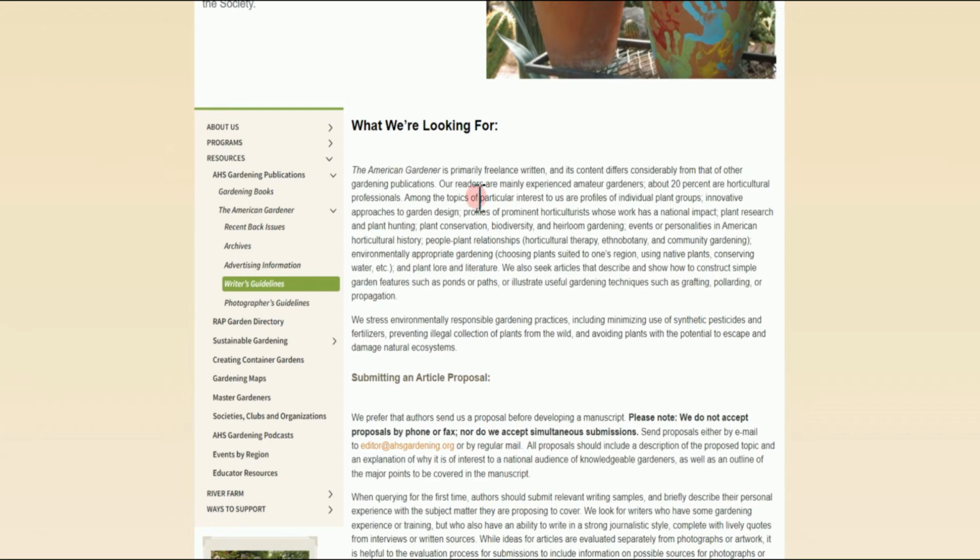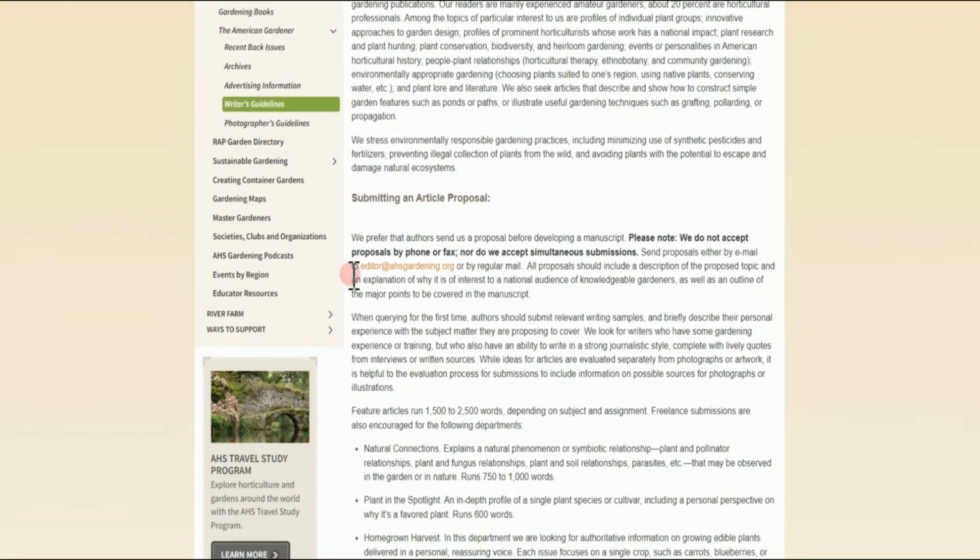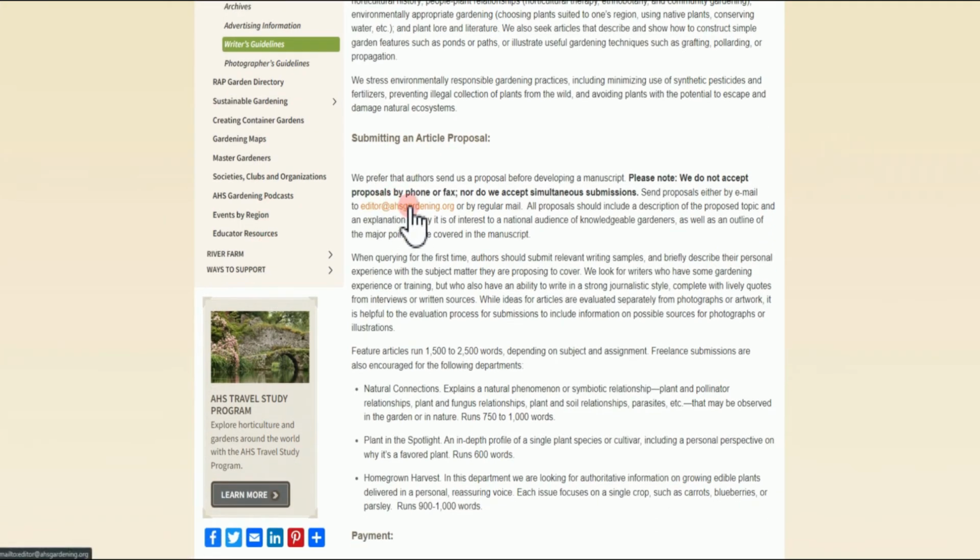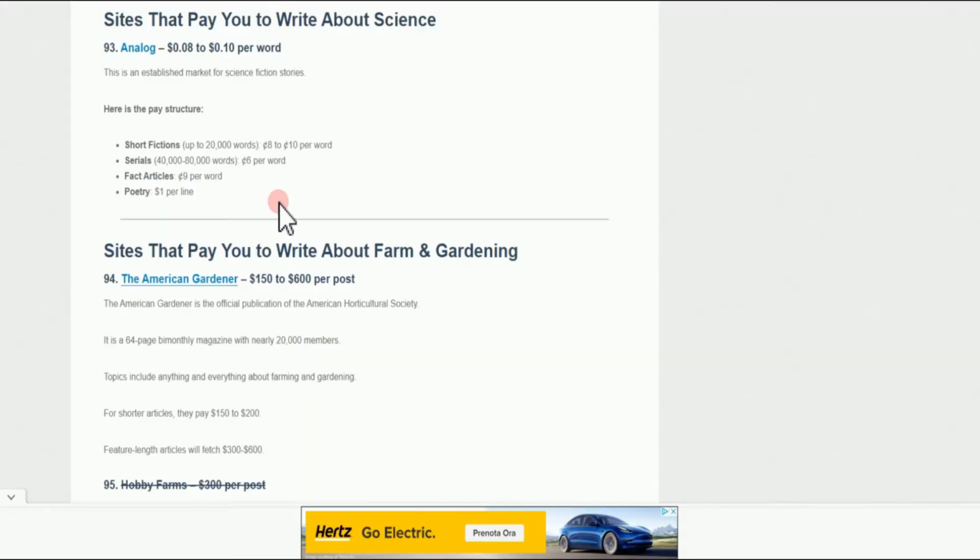Doing this, you're going to come over to the mail website and check for the email. That is the main reason why I said you're going to read everything that is present here. Check for the email that is present here. You're going to correct your article and send it to this particular email. And once accepted, you're going to get paid between $150 to $600 per article.